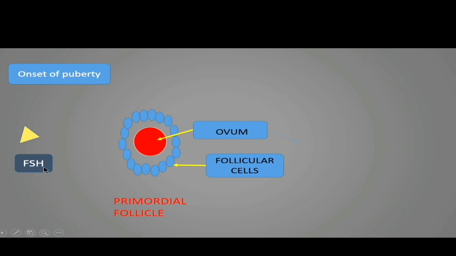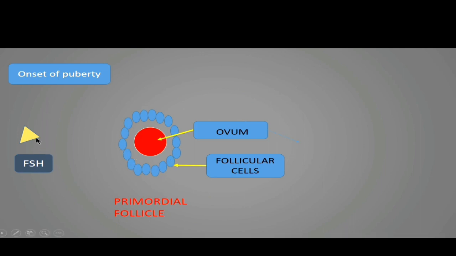We know that FSH is secreted by the anterior pituitary, or adenohypophysis of the pituitary gland. So what is happening during the age of puberty? The anterior pituitary secretes follicle stimulating hormone, and that FSH passes towards the ovary through the blood circulation, and we know that the ovarian cortex contains the primordial follicle.